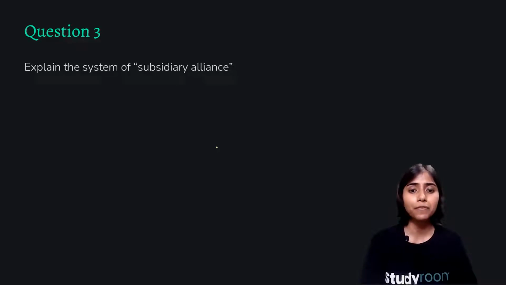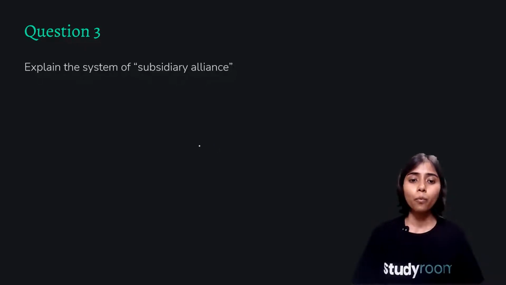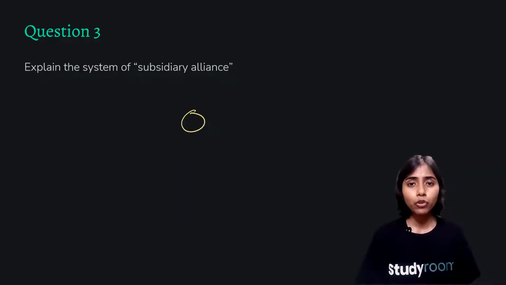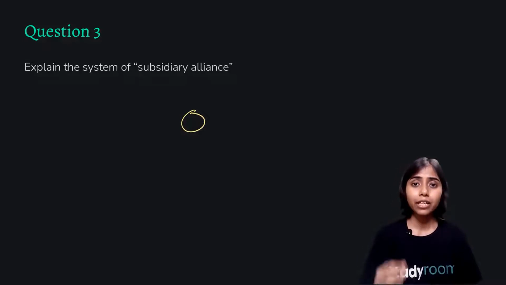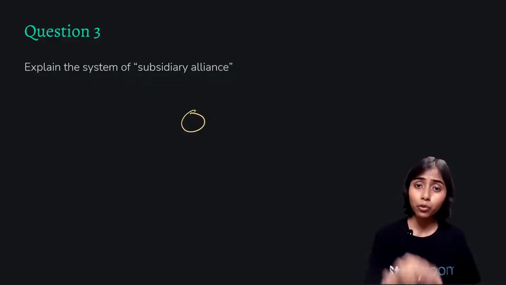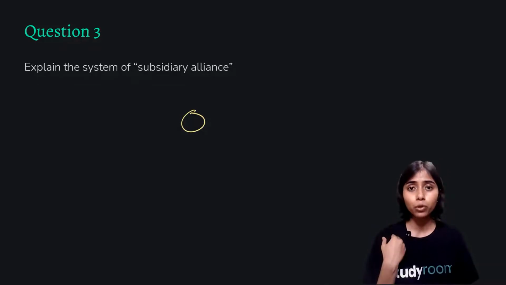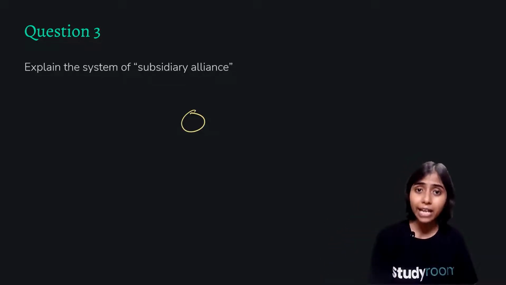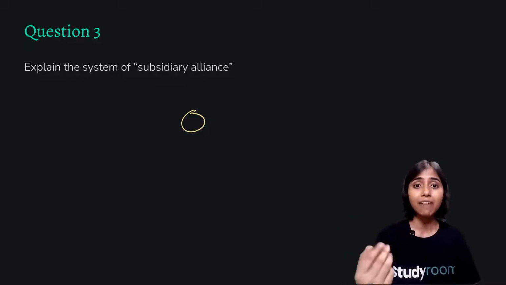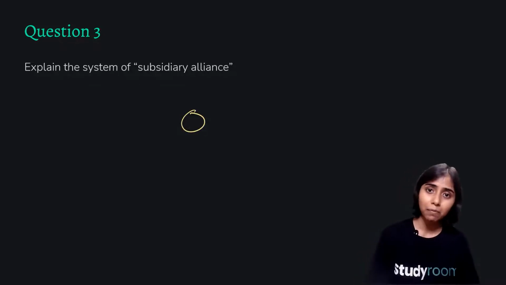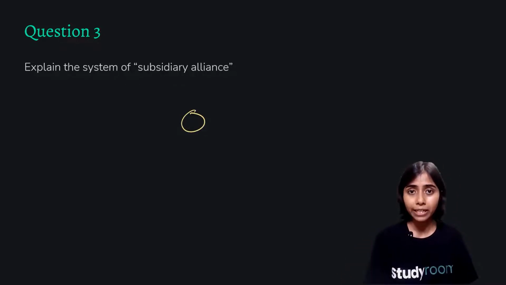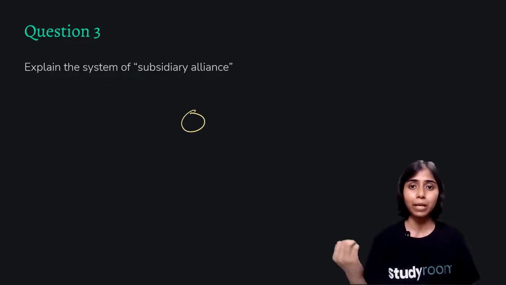Question 3 is, explain the system of subsidiary alliance. In subsidiary alliance, the rulers were not allowed to maintain their own army. Rather, they were provided with the army of the British, which the rulers had to maintain. So basically, if I'm the ruler, I'm not supposed to have my own army, but the British East India Company will provide me with their army, and I will have to pay to maintain that army. That army only will fight my wars, but it will be maintained at my cost. So I am not allowed to have my army, but I am paying for an army that the British are providing. That was a subsidiary alliance.